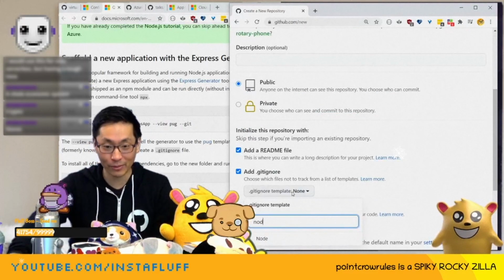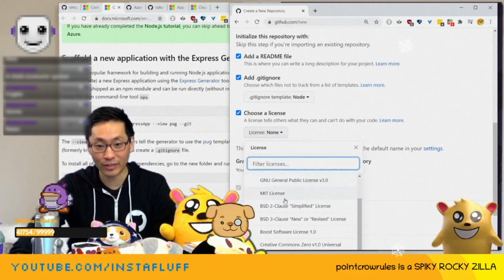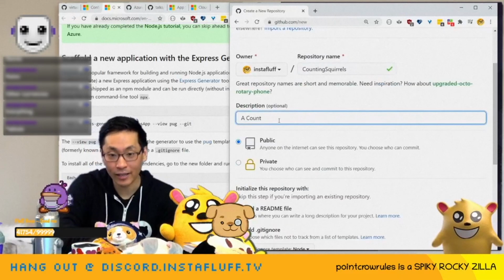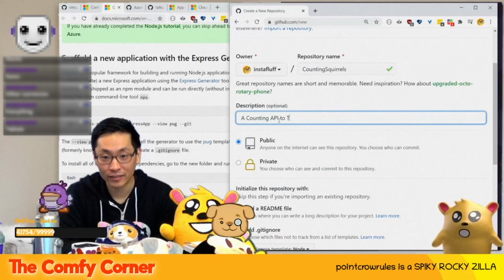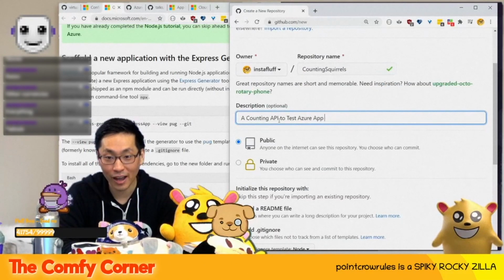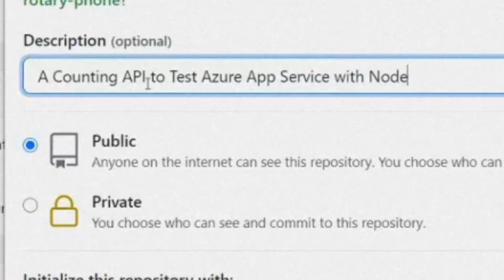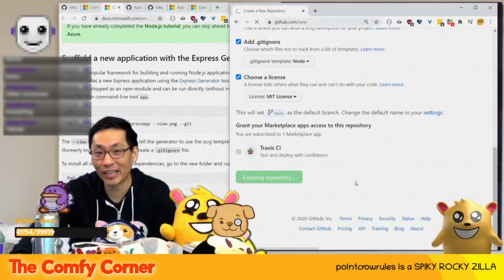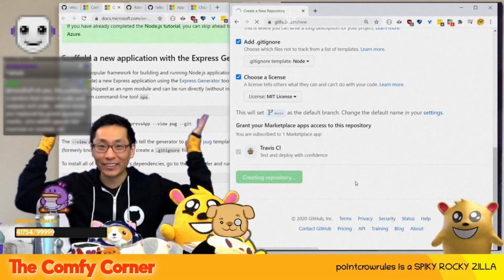The gitignore template will be Node, and the license we'll say is an MIT license. A counting API to test Azure App Service with Node.js. Once we get it working, then we can do anything we want.